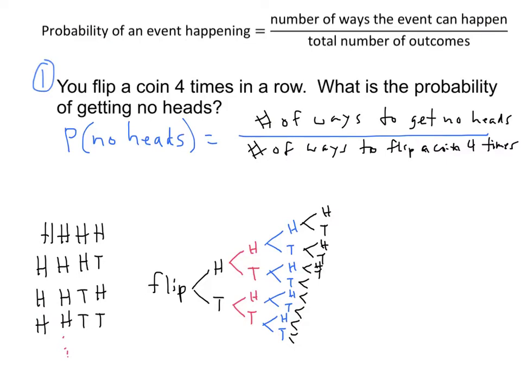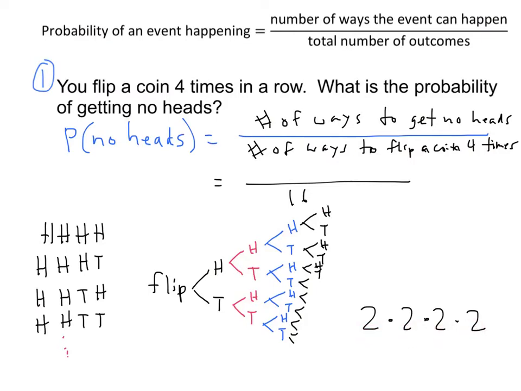So there was 2 possibilities the first time, and then each of those branch to 2 more, so now we have 4, and then each of these branch out twice, so we have 8, and then each of these branch out to 16. So we could count this by doing 2 times 2 times 2 times 2, which is 16. So that's the bottom of our fraction. The number of ways to flip a coin 4 times, there's 16 ways. Right? And the shortcut is to do this 2 times 2 times 2 times 2.